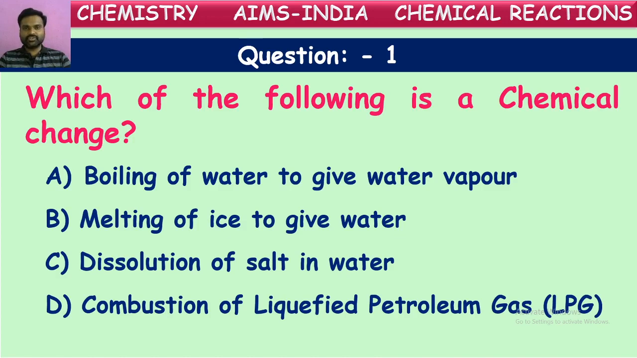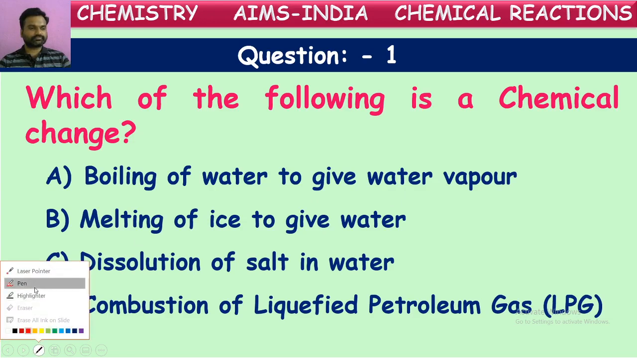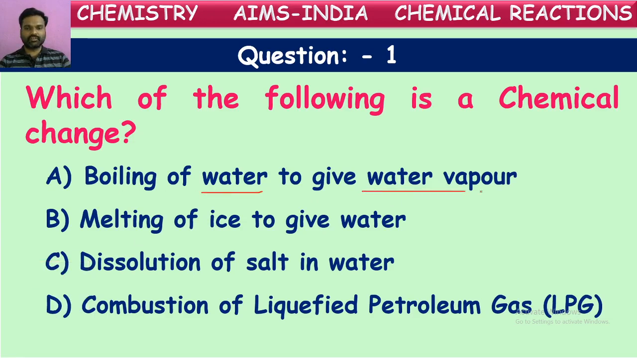Yes, what is chemical change? The change in which a new substance is formed. The original substance is converted into a new form. That is called chemical change. If you say boiling of water gives water vapor, in this, water changes into water vapor. But before and after, there is no change in chemical composition. Whether it is water or water vapor, it is H2O only. So there is no change in the chemical composition. It is just a physical change, not a chemical change.